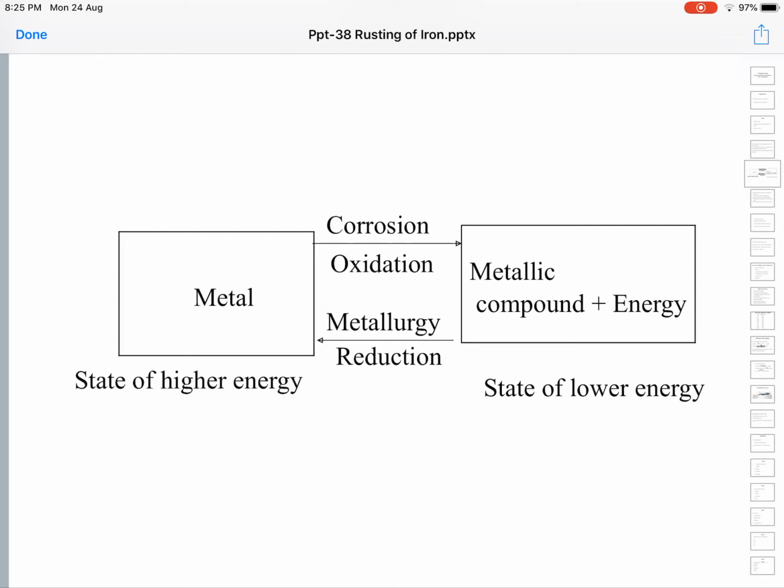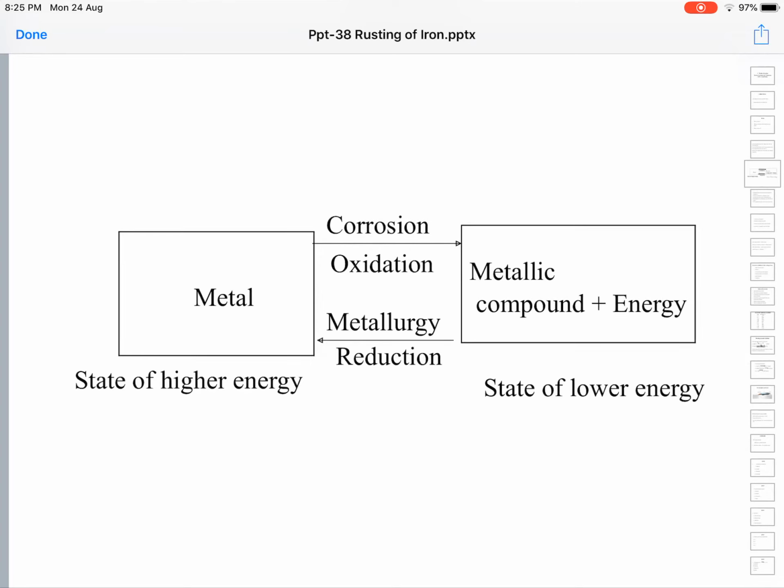In nature, metals are mostly available in the form of metallic compounds only. Since we need pure metals, we dig the metallic compounds in the form of ores from the earth's crust, and we subject them to certain processes to extract pure metal.